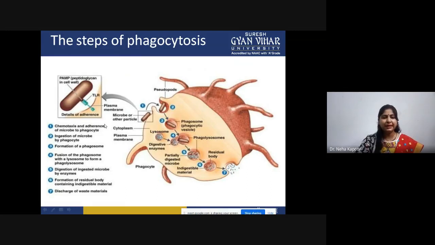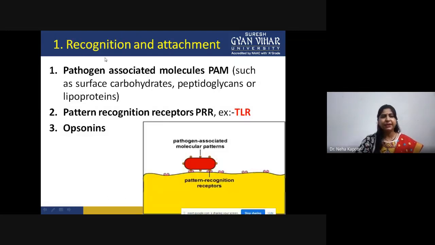So these were the complete steps, but starting with the first step, that is recognition and attachment. Whenever an antigen meets a phagocyte, they attach with the help of certain receptors. On the surface of these bacteria, any kind of foreign particle expresses certain kinds of molecules. Those are known as pathogen associated molecular patterns, PAMP, such as surface carbohydrates. It can be some peptidoglycan, or it can be some proteinaceous entity, through which the phagocytic cell will recognize the pathogen associated molecules, that is PAMP.